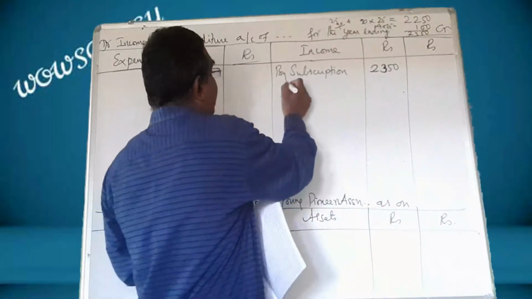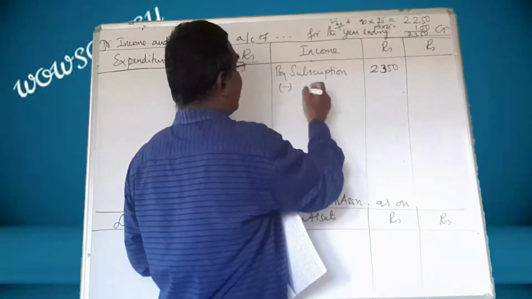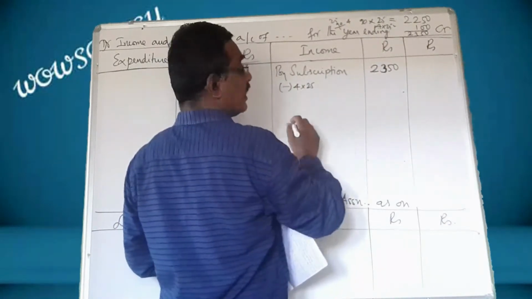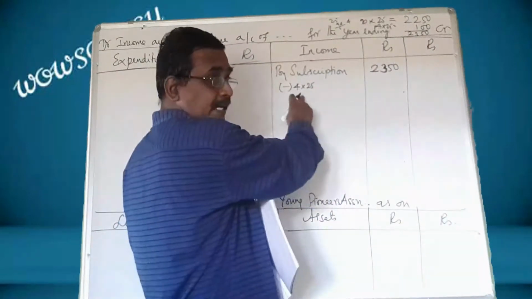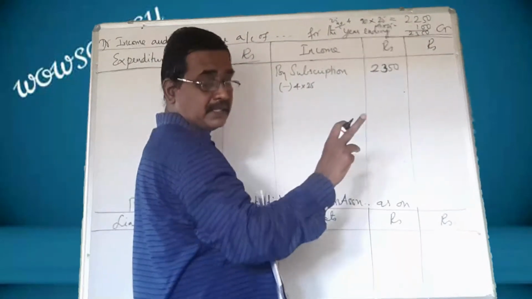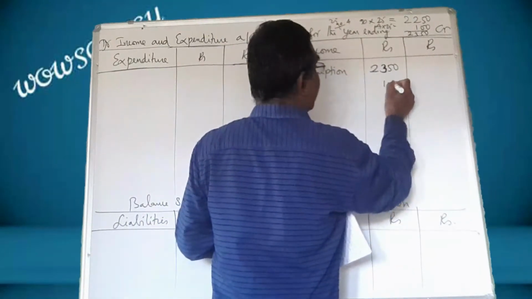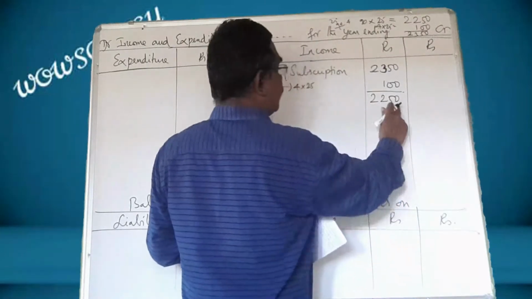You have to subtract the amount meant for the next year. 4 members have paid for the next year. 4 into 25, we have collected this amount. That should be subtracted because that is not meant for this year. 4 into 25, 100. We have to subtract that 100, which leaves 2,250.